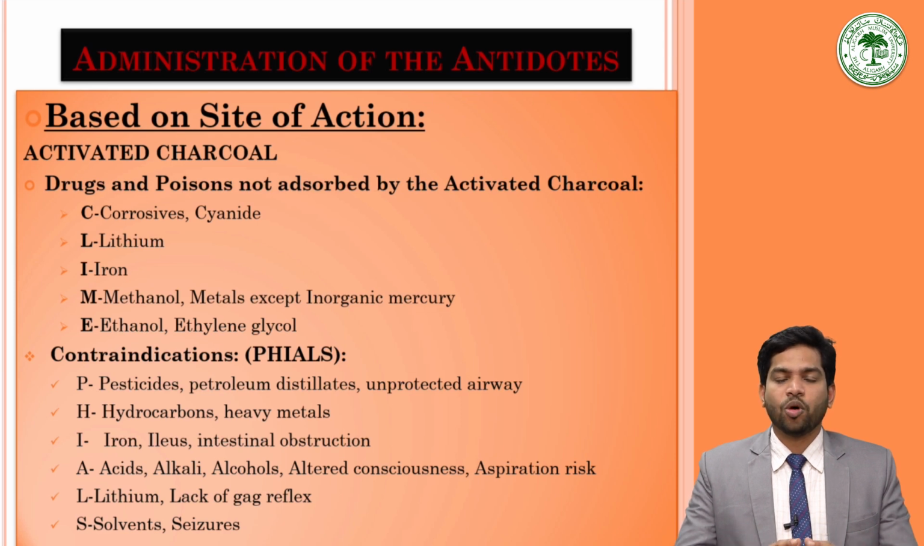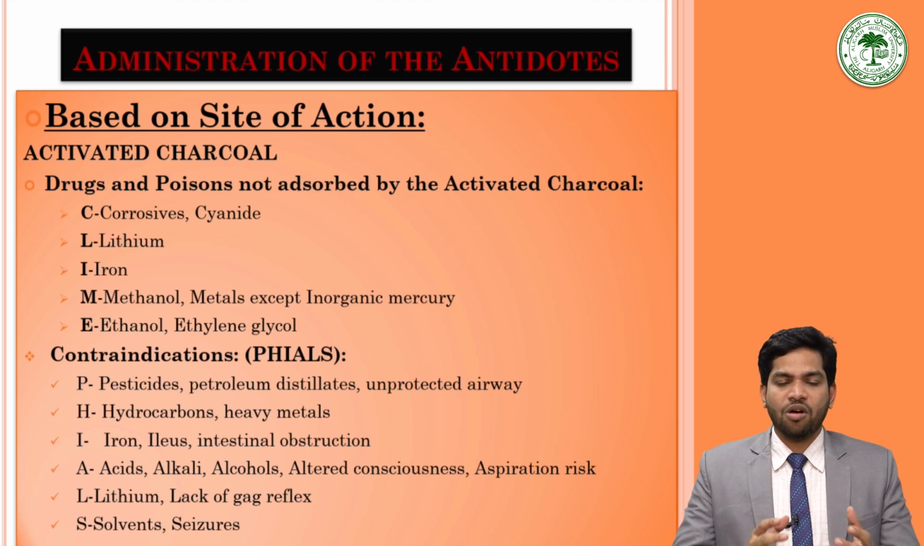Certain drugs and poisons are not adsorbed by the activated charcoal. You can remember it by the mnemonic CLIME. So the corrosives and cyanides are not adsorbed by the activated charcoal. L for lithium is not adsorbed. Then I for iron is not adsorbed by the activated charcoal. Then M for methanol and metals are not adsorbed by the activated charcoal. But among the metals, inorganic mercury can be adsorbed by the activated charcoal. Then E for ethanol and ethylene glycol are not adsorbed by the activated charcoal.